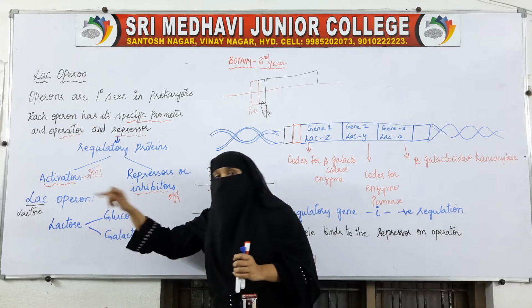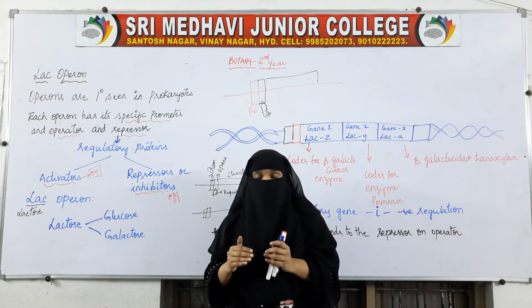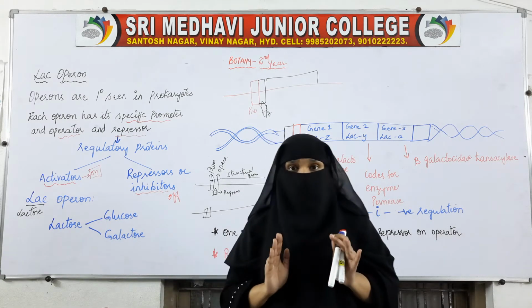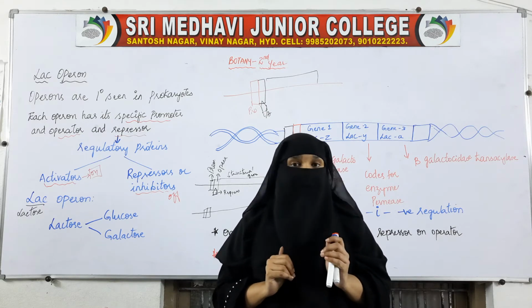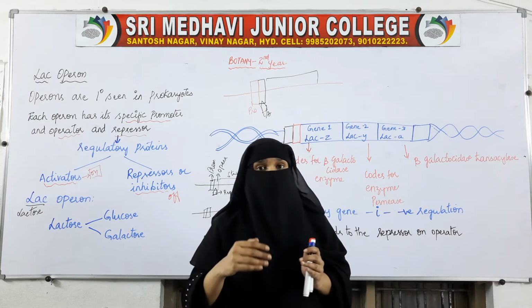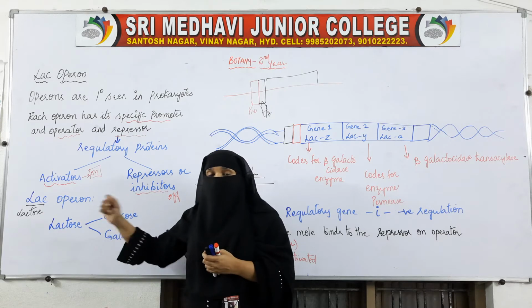The first preference will be glucose. Bacteria will be searching for glucose. If they don't find glucose, then the next medium will be lactose.